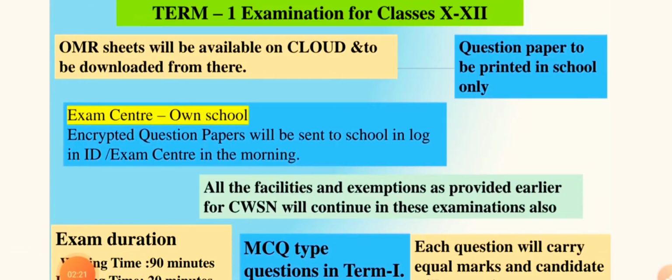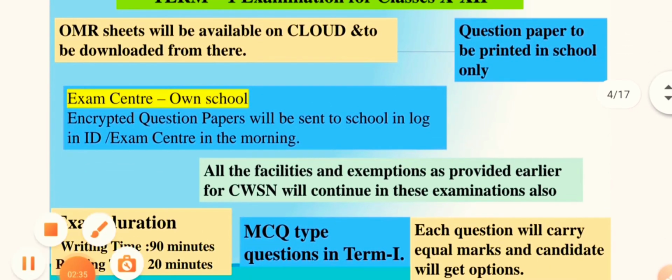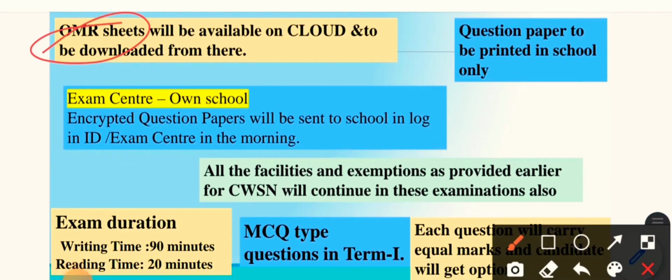Now, if you look at the Term 1 examination for class 10 and 12, the OMR sheet will be available on the cloud, meaning on the internet, to be downloaded from there. The question paper is to be printed in the school only. Only the OMR sheet will be provided via internet, and the question paper will be printed in the school. The exam center will be your own school, whichever school you are going to. Encrypted question papers will be sent to the school's login ID or exam center in the morning. All the schools will receive the question paper in the morning. All the facilities and exemptions as provided earlier for CWSN will continue in this examination also.